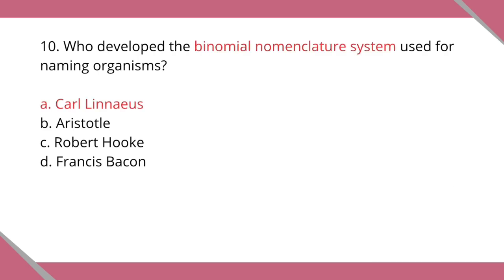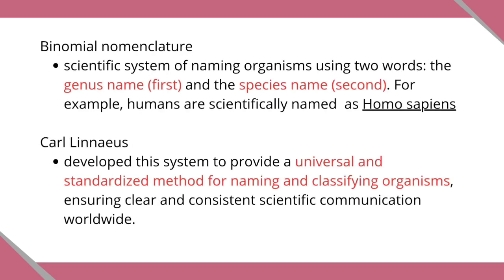The binomial nomenclature is a scientific system of naming organisms using two words: the genus name, which is the first name, and the species name, which is the second name. For example, humans are scientifically named Homo sapiens. Carl Linnaeus developed this system to provide a universal and standardized method for naming and classifying organisms, ensuring clear and consistent scientific communication worldwide. Therefore, the correct answer is letter A, Carl Linnaeus.